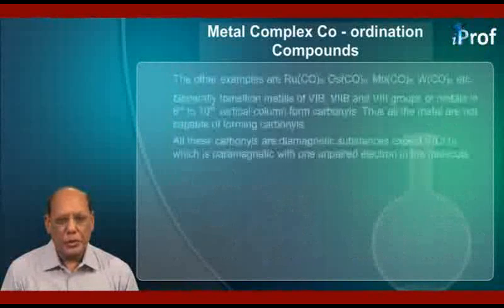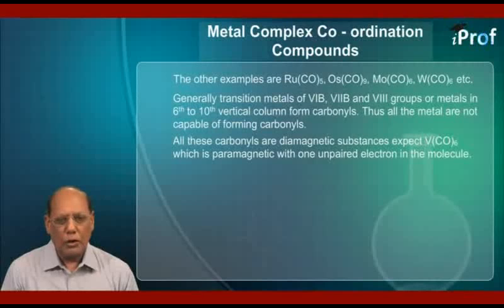The other examples are Ru(CO)5, Os(CO)9, Mo(CO)6, W(CO)6, etc. Generally, transition metals of 6th B, 7th B and 8th group, or metals in 6th to 10th vertical column, form carbonyls. Thus, all the metals are not capable of forming carbonyls.